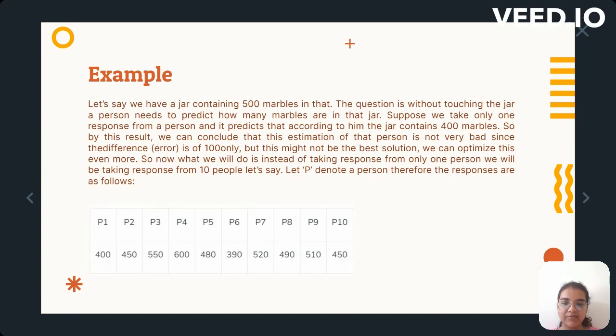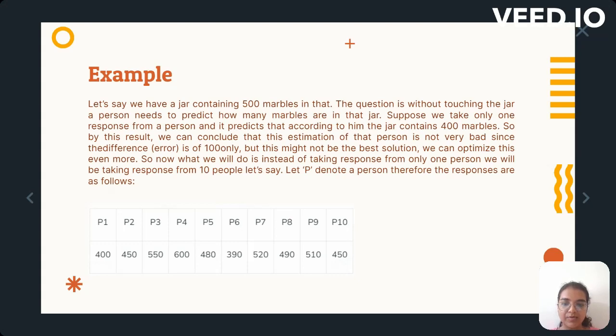Suppose we take only one response from a person and it predicts that according to him, the jar contains 400 marbles. So, by this result, we can conclude that this estimation is not very bad since the difference is only 100. But this might not be the best solution. We can optimize this even more.